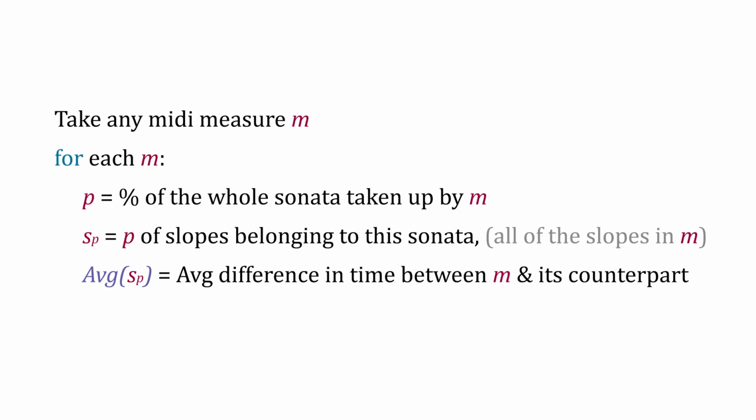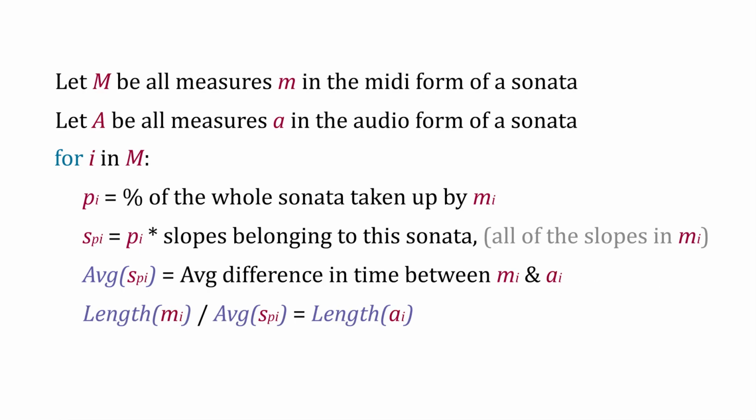If we take the average of these slopes, we get the average difference in time between our MIDI and our audio. By applying these averages as a coefficient to the number of samples in our MIDI, we get a new index for where the endpoint of our measure in the recording is. And because the process is iterative, we can start with 0, and each start point after that will be the index after the last endpoint. After that, it's a matter of exporting the samples and reorganizing them to taste.